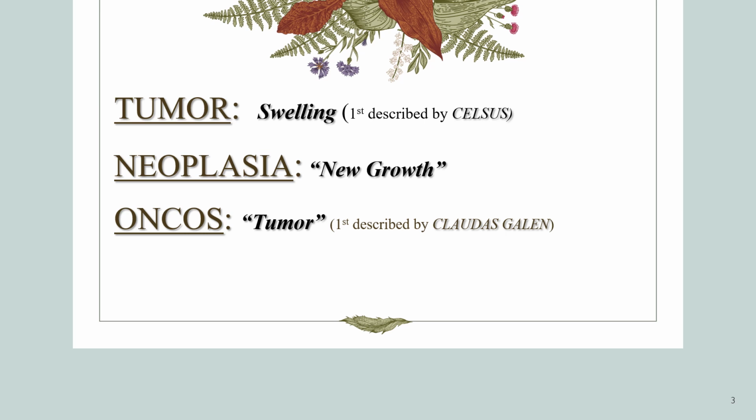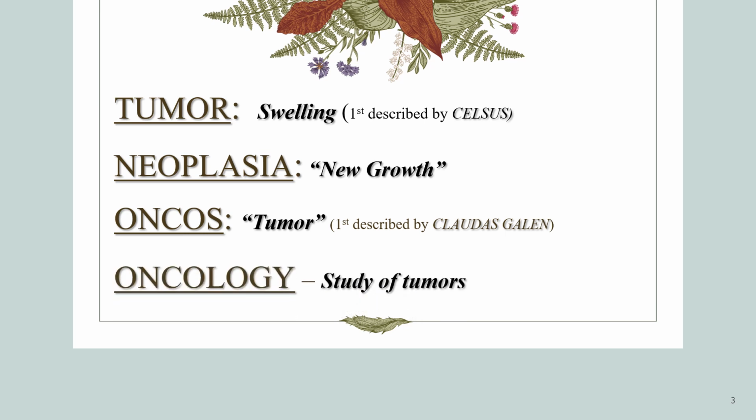Third is oncos. Now this word oncos was first described by Claudius Galen. He used this term to describe tumors which were different. He distinguished tumors into 3 categories. First, according to the nature. Second, exceeding nature. That means pus producing masses. And third, any swelling which was contrary to its nature. And this is what we now call as neoplasms or new growth. And oncology. Study of these tumors is called oncology.